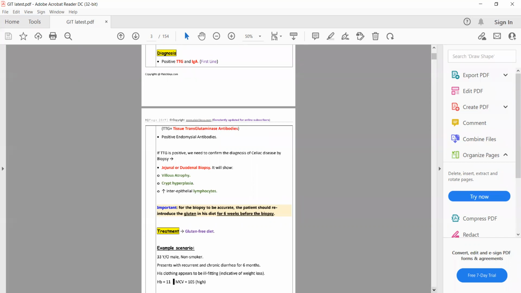Can anyone read the example? Is it okay if I read it? Yes, sure.